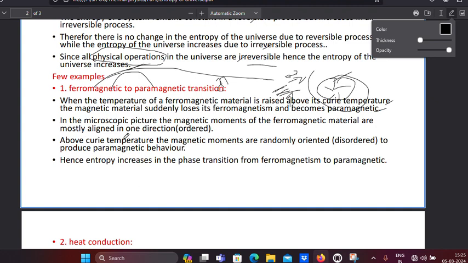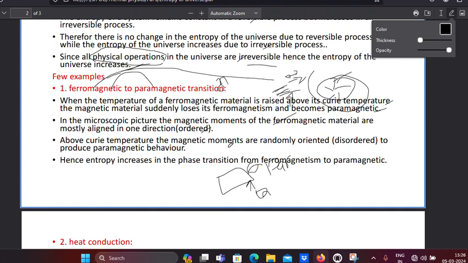In the microscopic picture, the magnetic moments of ferromagnetic materials are mostly aligned in one direction. That means ordered. Curie temperature means, suppose you are applying heat energy to a ferromagnetic material, and at a particular temperature it converts from ferro to para. That particular temperature is called the Curie temperature. At the Curie temperature only, ferro becomes para.